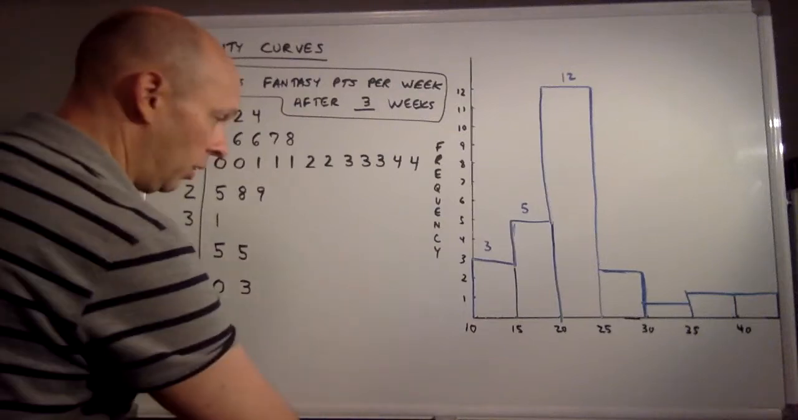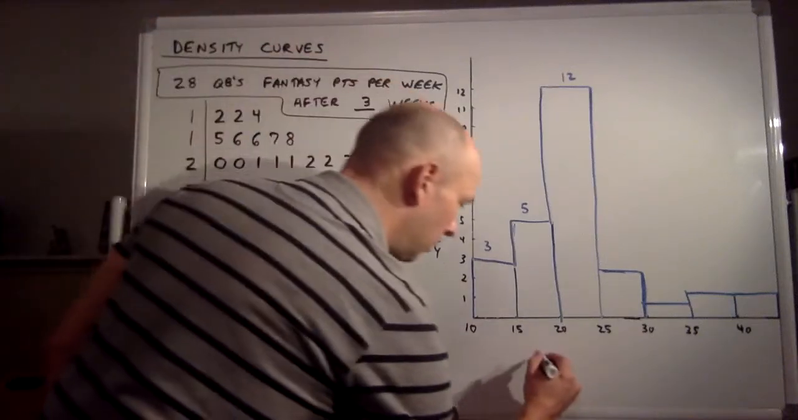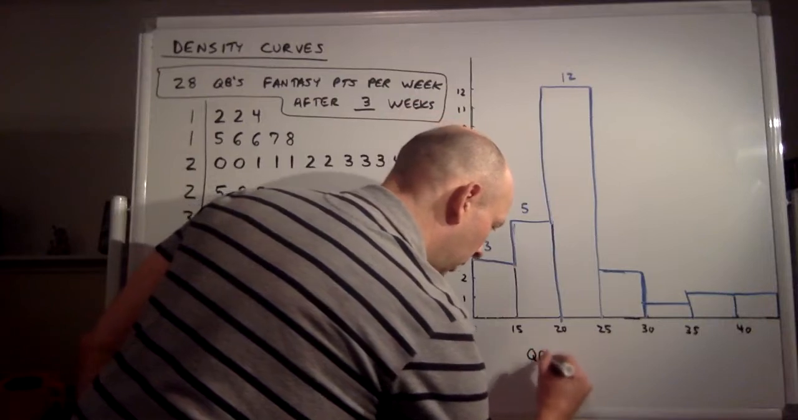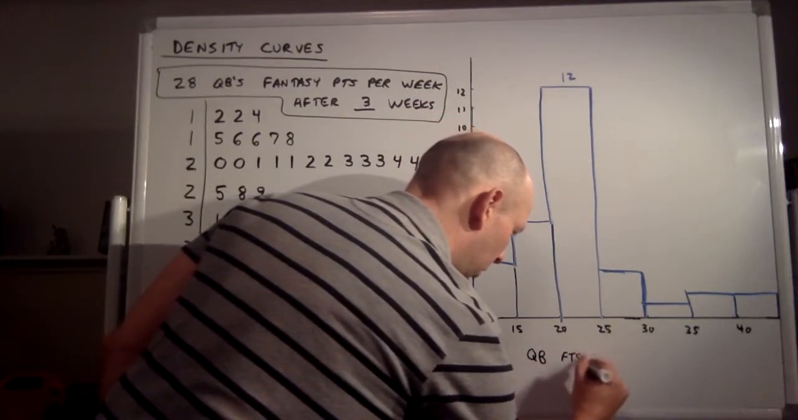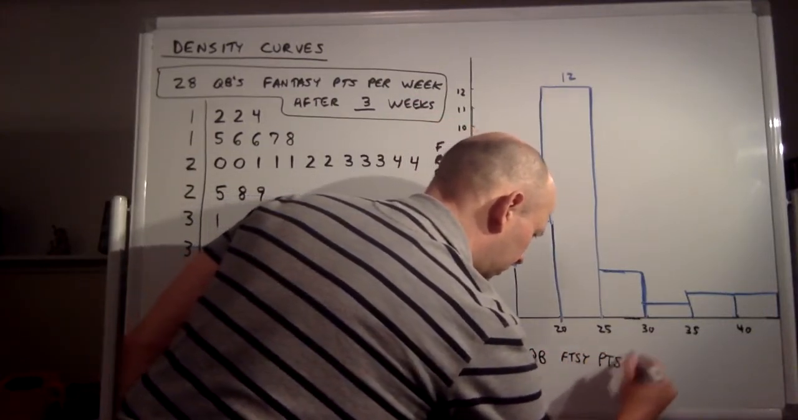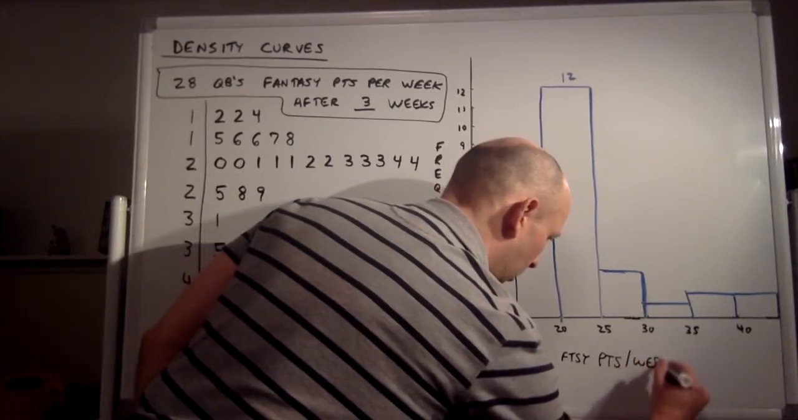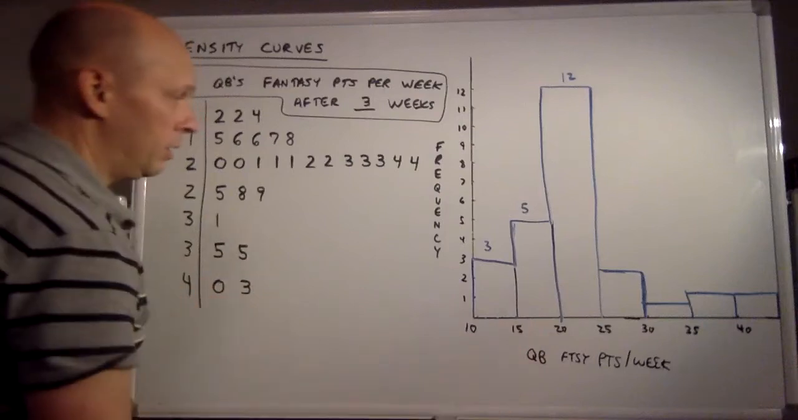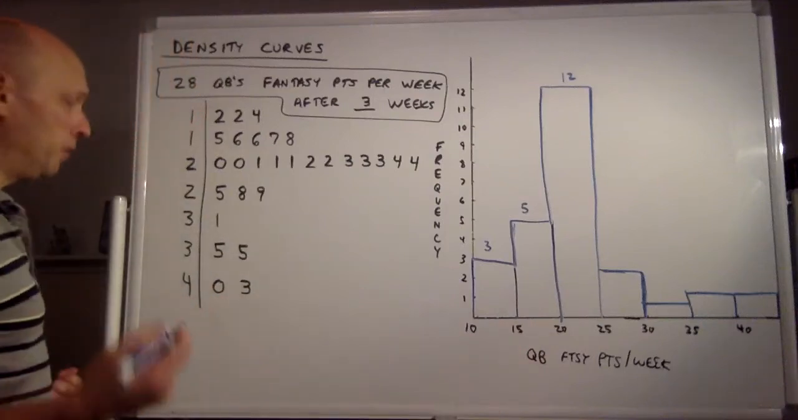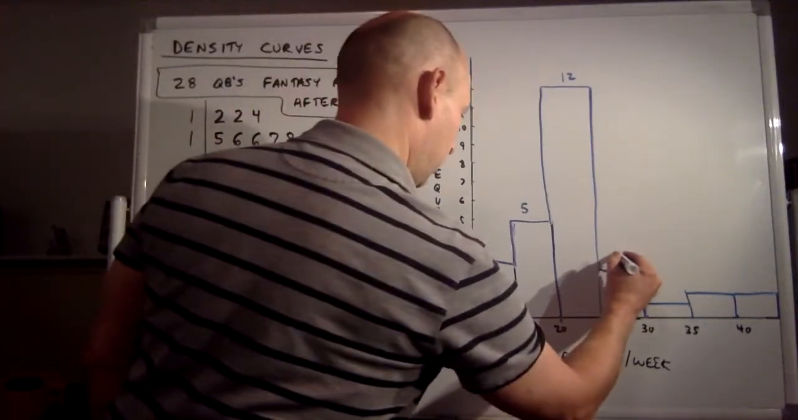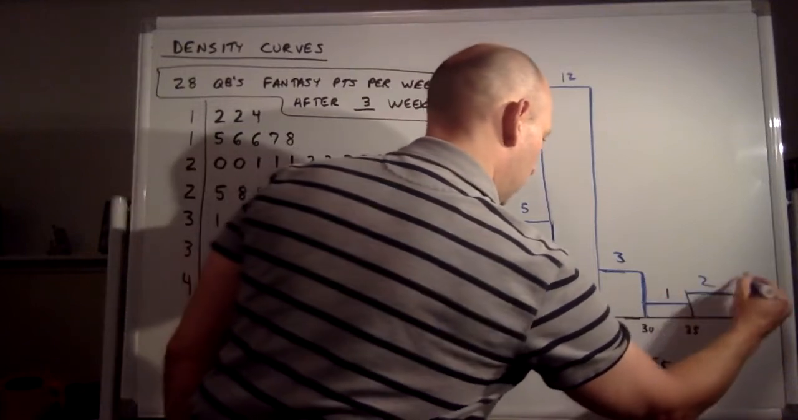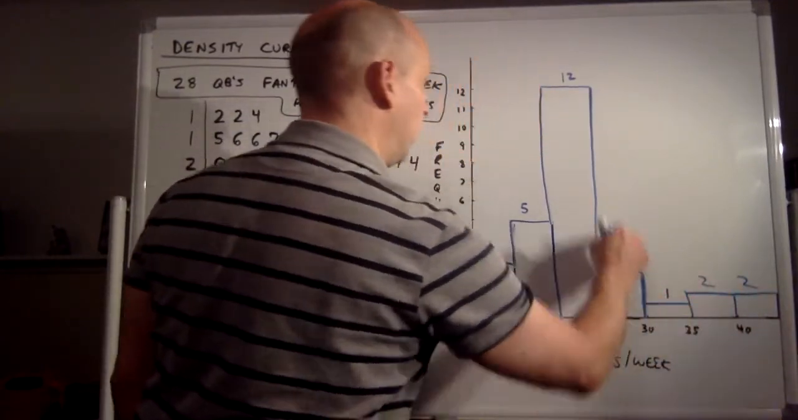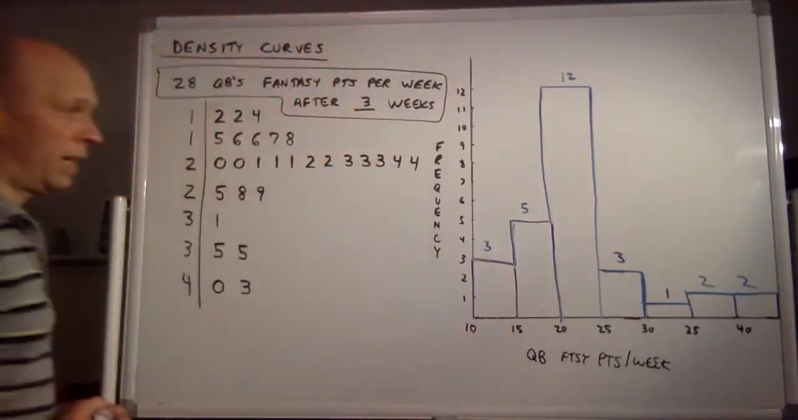I should label this as QB fantasy points per week, and those are the frequencies. If I fill in the other numbers, there were 3 of these, 1 of these, 2 of these. So it should add up to 2, 4, 5, 8, 25, 28 quarterbacks.